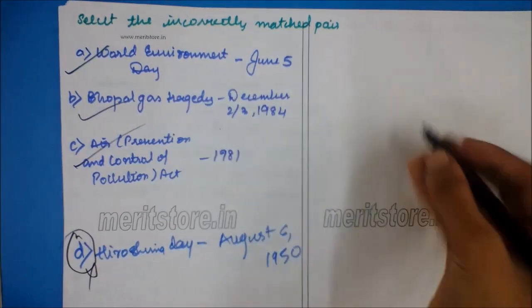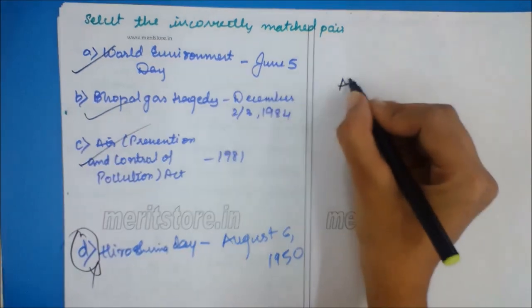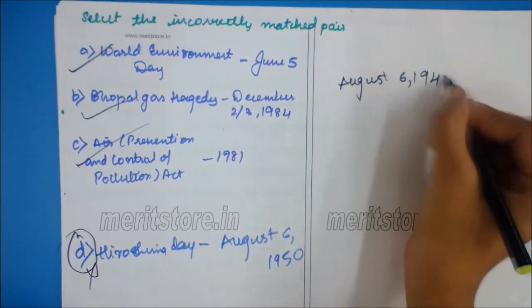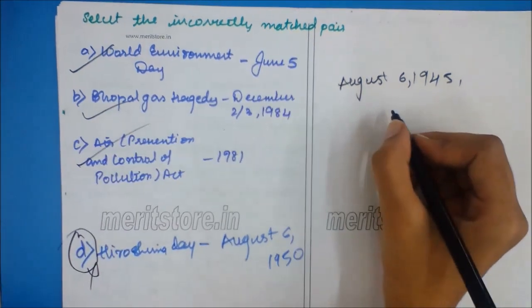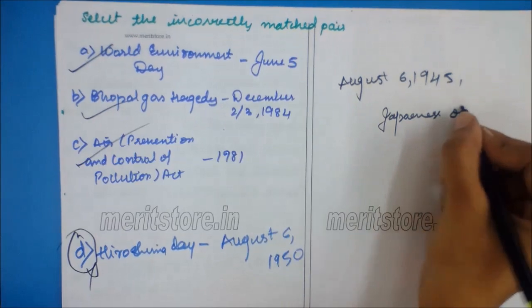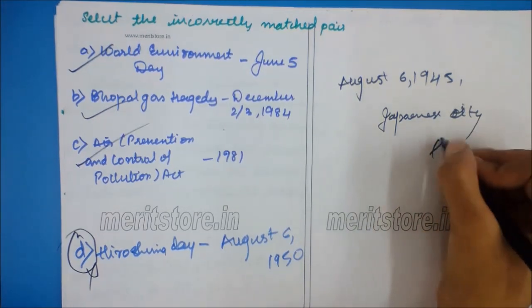There is option D. Hiroshima Day is on August 6, 1945, when an atomic bomb was dropped on the Japanese city of Hiroshima.